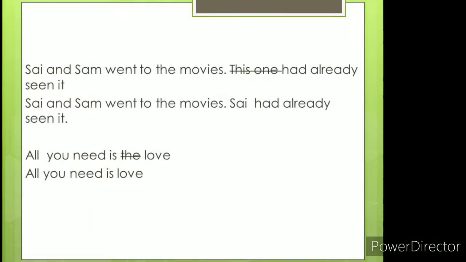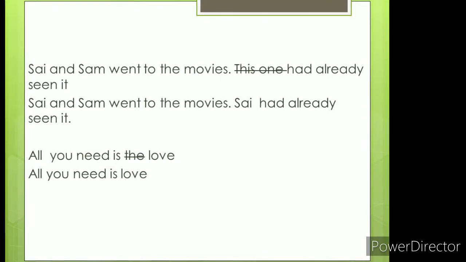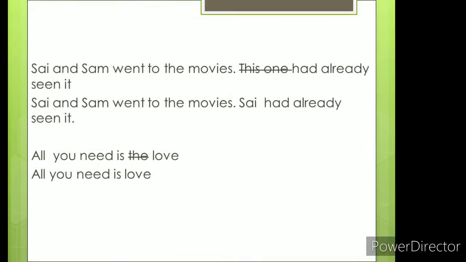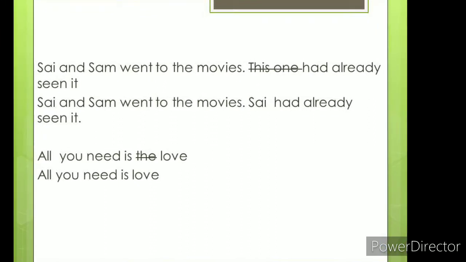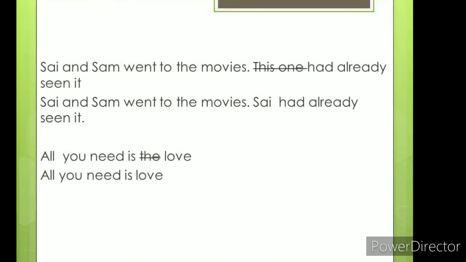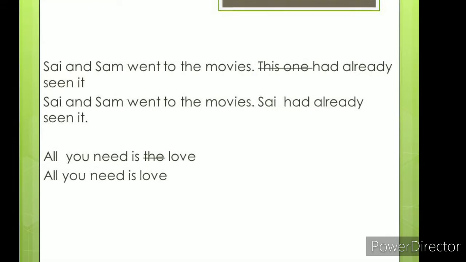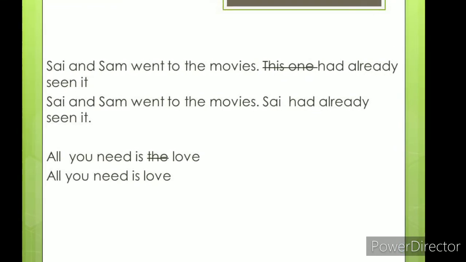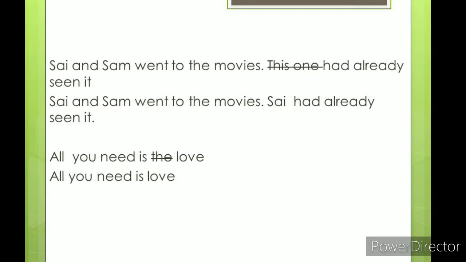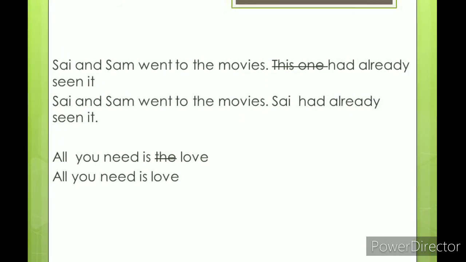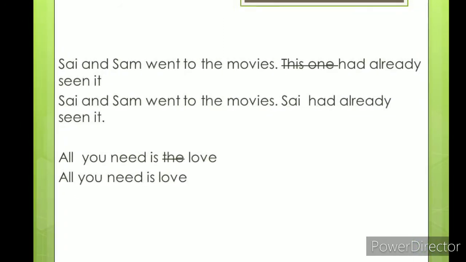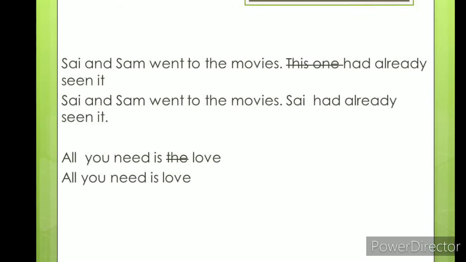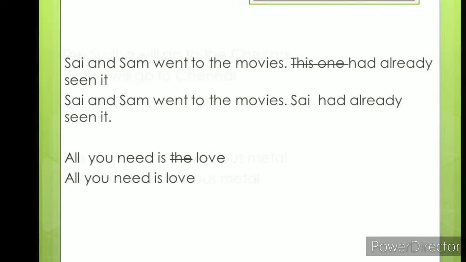Sai and Sam went to the movie. Sai had already seen it. This sentence should be written as Sai and Sam went to the movies. Sai had already seen it. The next sentence: all you need is the love. All you need is love is the right sentence. If a noun is uncountable, then a and an are not used. You cannot say I need an information. Instead, you should say I need a piece of information, or otherwise you can say I need information.